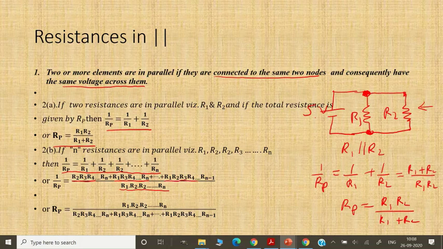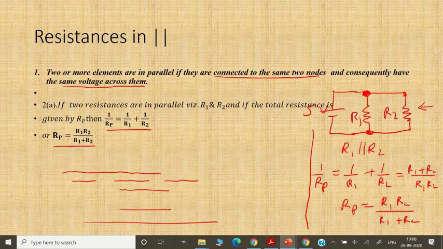I'll just quickly show you three resistances so that you have an understanding of exactly what I was talking about. So quickly, I'll go back here. If you have R1 parallel R2 parallel R3, what do you have to do? You have to write down like this, right? 1 by R1 plus 1 by R2 plus 1 by R3. What is the LCM for this one? It'll be R1 R2 R3.